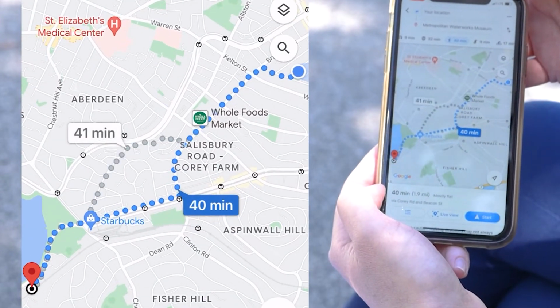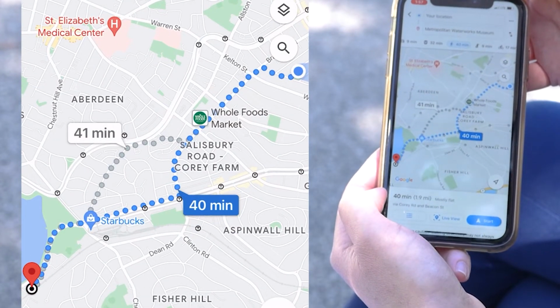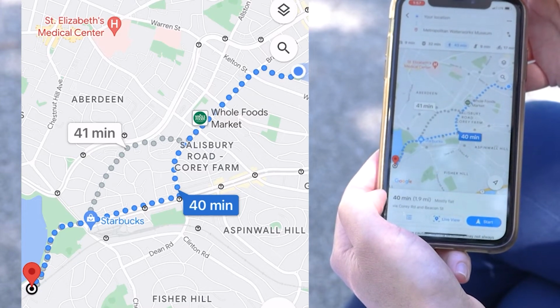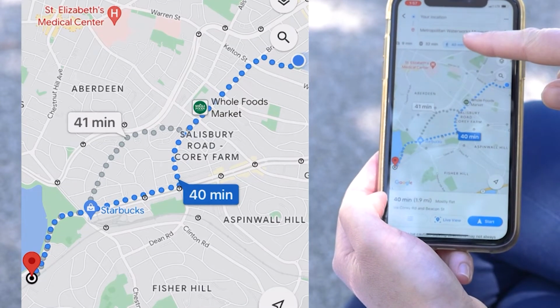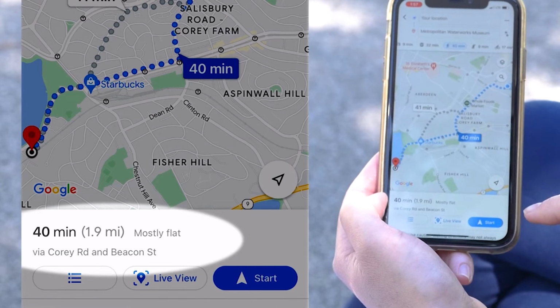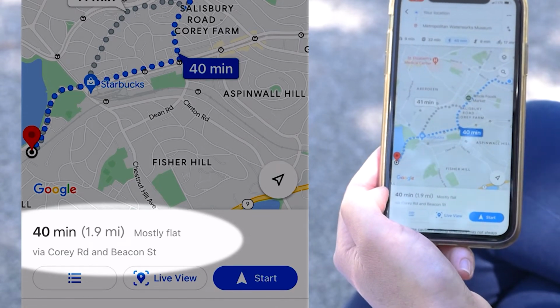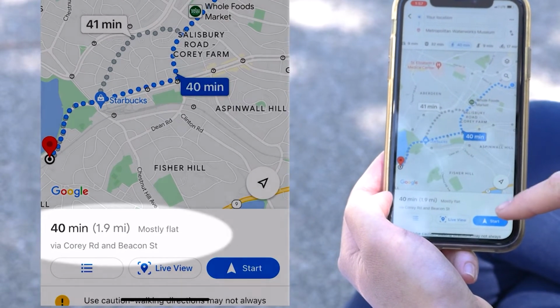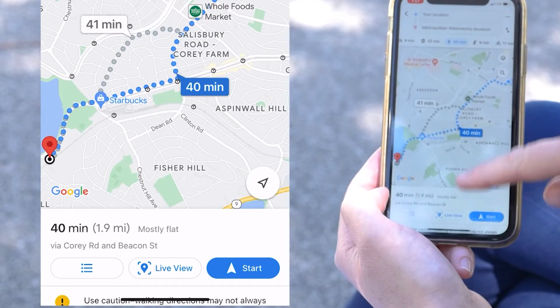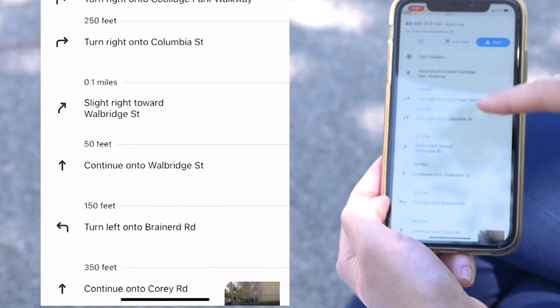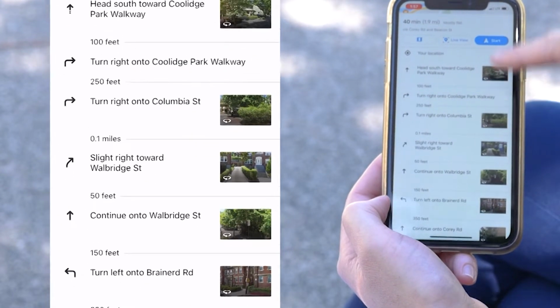The app is going to show 2 different walking route options. And it'll show me that it's going to take about 40 minutes to get there on mostly flat terrain. Swipe up to get a preview of the directions.